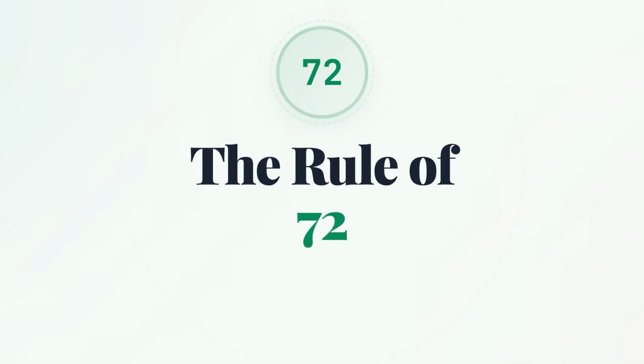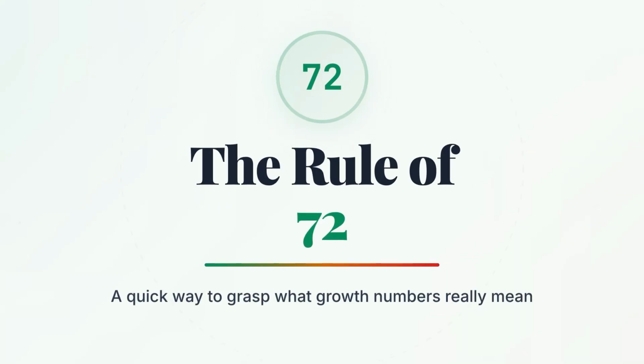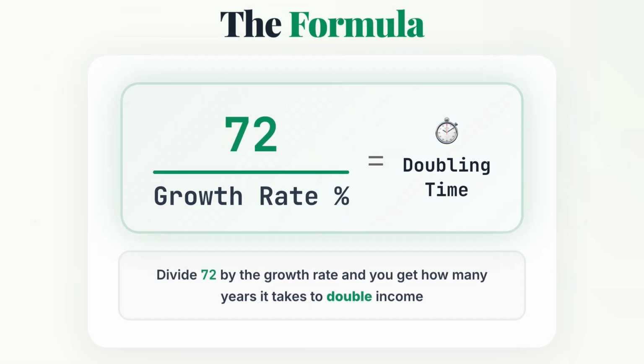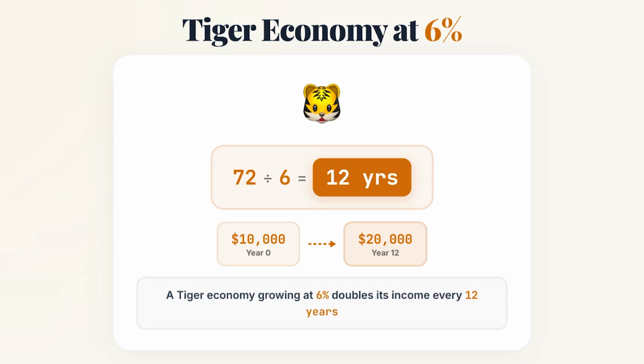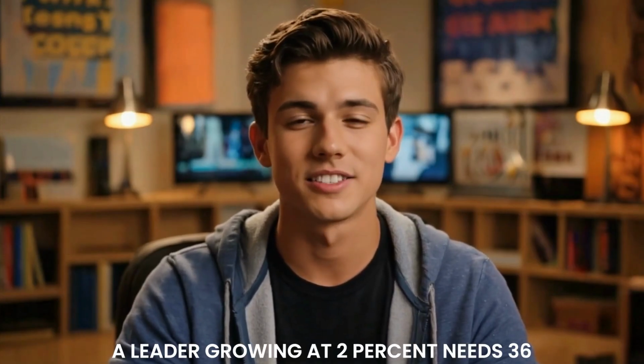A quick way to grasp what those numbers mean is the rule of 72. Divide 72 by the growth rate, and you get the doubling time. A tiger growing at 6% doubles its income every 12 years. A leader growing at 2% needs 36.